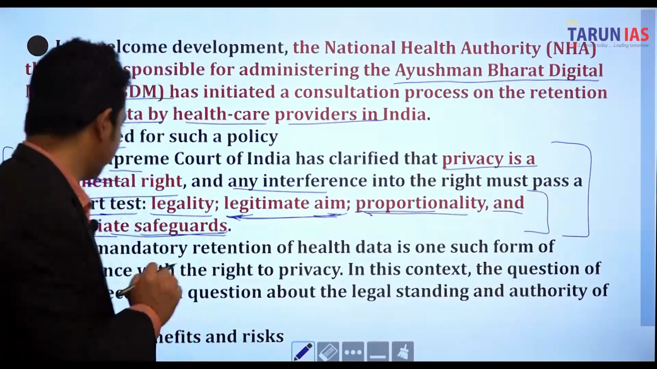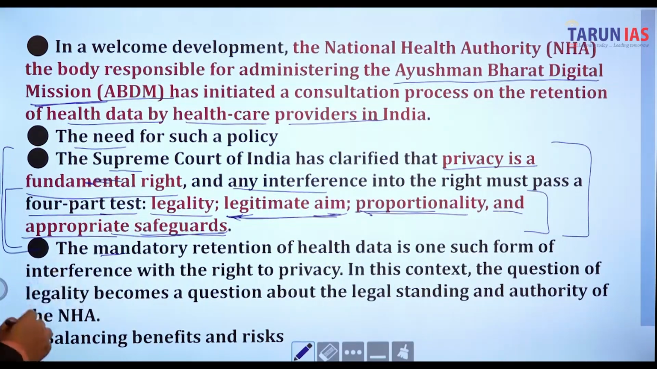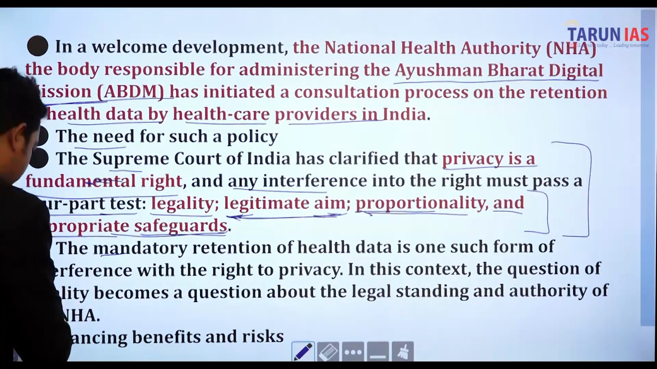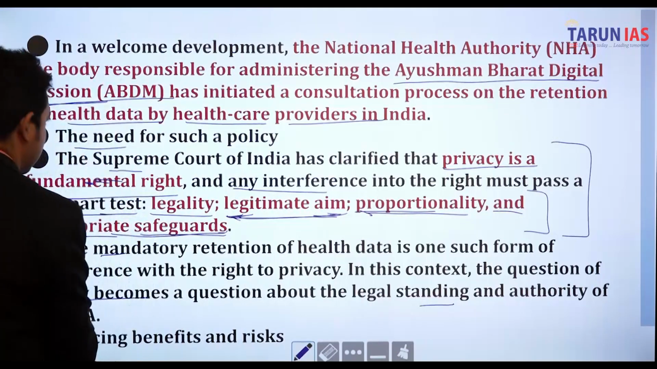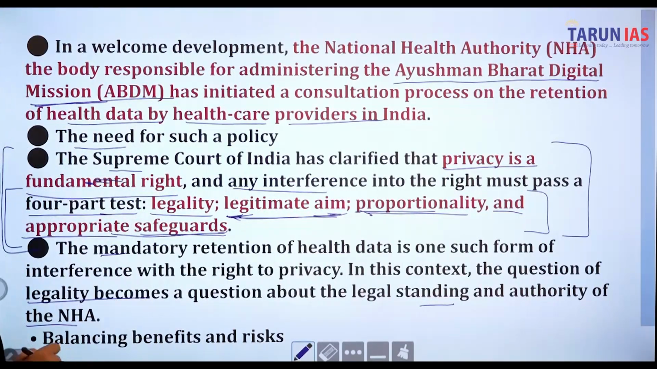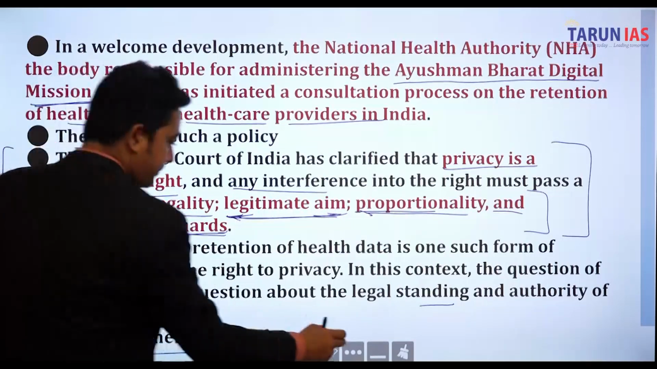So in that segment, here the mandatory retention of health data is one such form of interference with the right of privacy. In this context, the question of legality becomes a question about the legal standing and authority of the NHA, which is the National Health Authority. So what exactly is the balancing of benefits and risks in this segment?